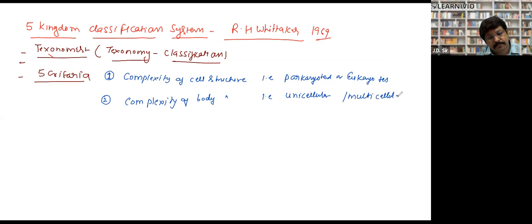What was the third criteria of his classification? The third criteria was mode of nutrition. What was the mode of nutrition?